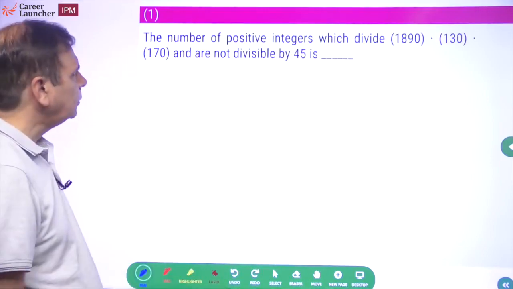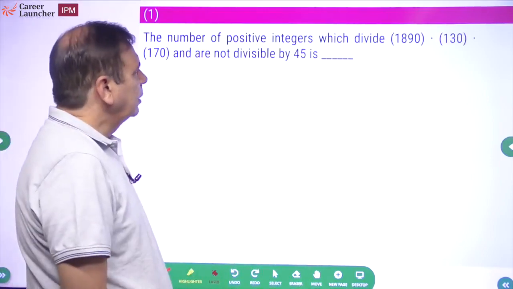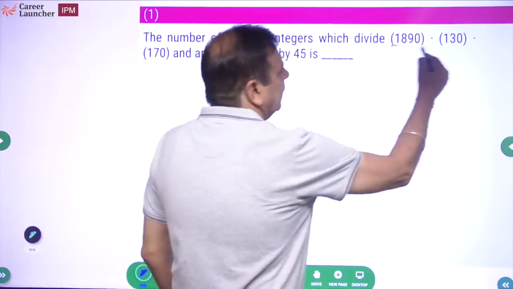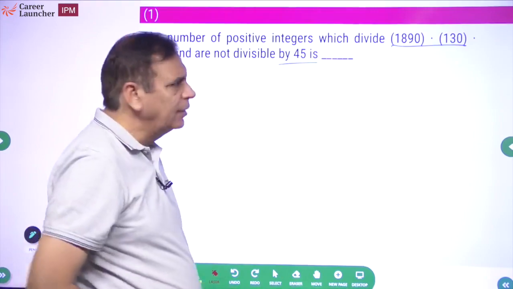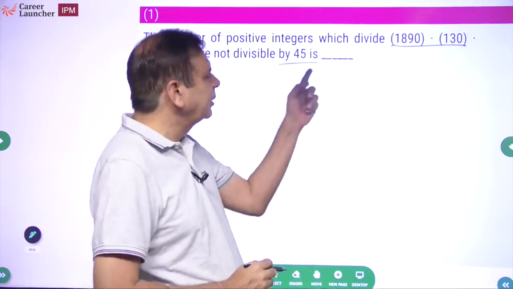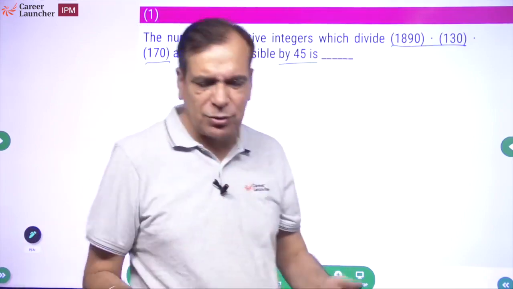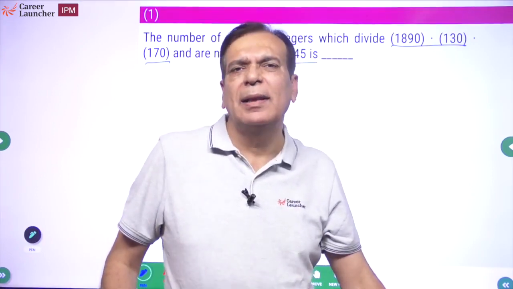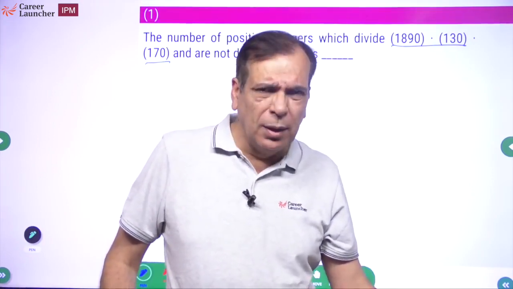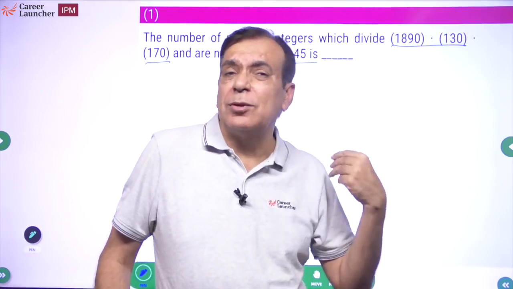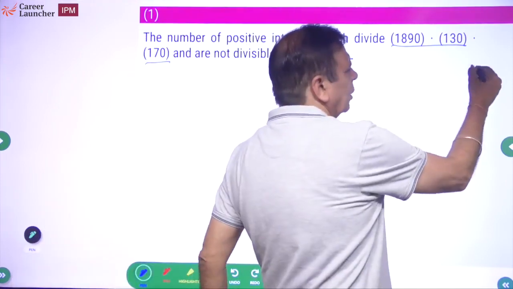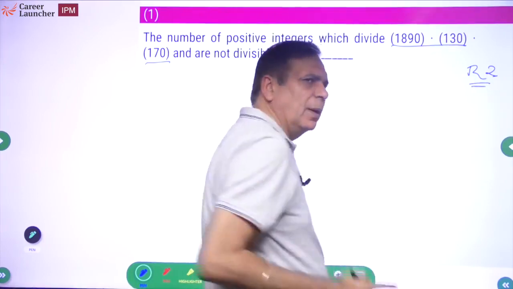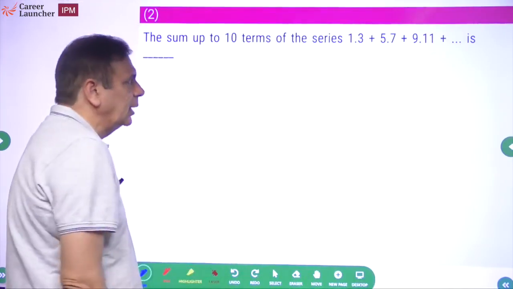First question. The number of positive integers which divide 18, 19 into 130 into 170 and are not divisible by 45. If it asked for the factors, I could tell you. Not divisible by 45 means I'll have to put in some extra effort and think a little to get the answer. Is it doable? It is doable. But chances of making a mistake in such a question are high for me, so I'm just leaving it. And if time is left, I'll come back in round 2 and have a look at it. But by and large, I'm not interested in this particular question.